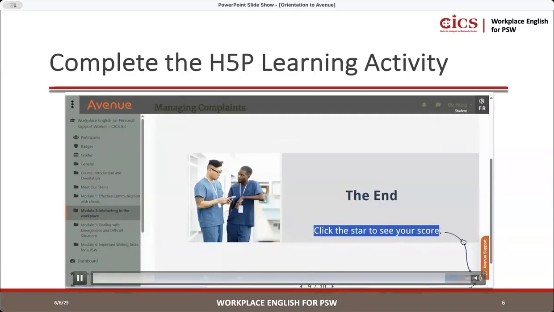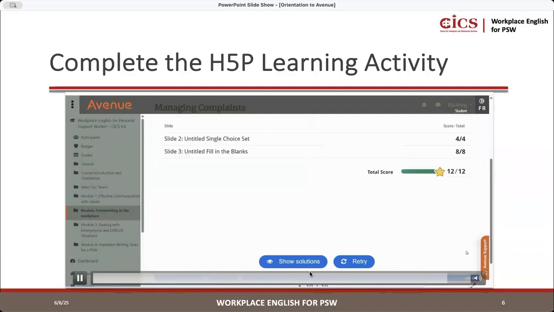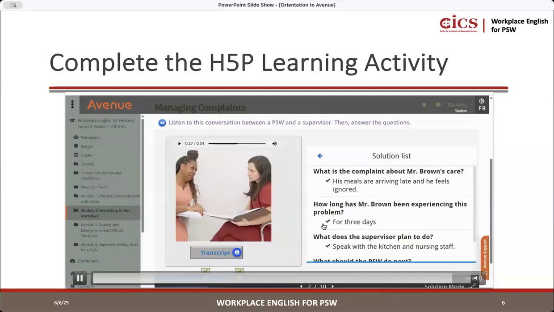So where's the star? It's right there at the bottom right. And then you'll see the total score, and you can also click show solution. So this will show you the answers.